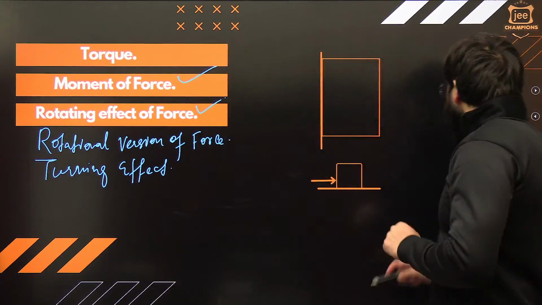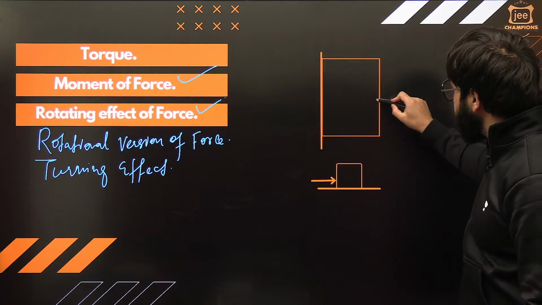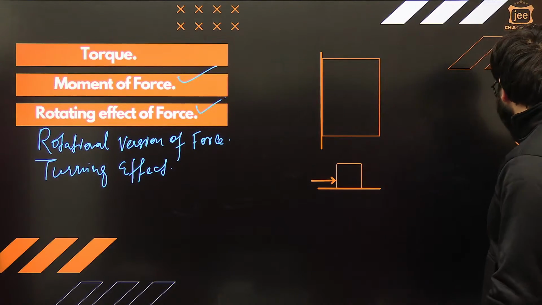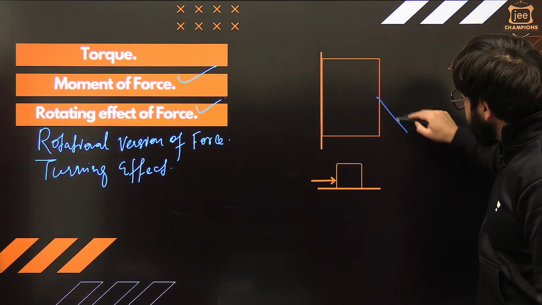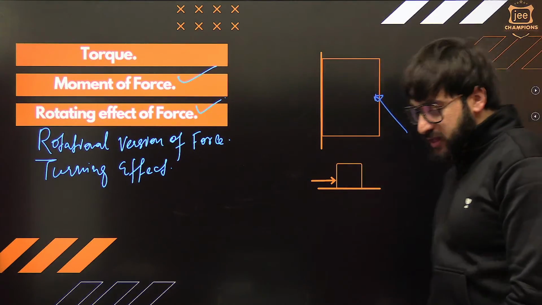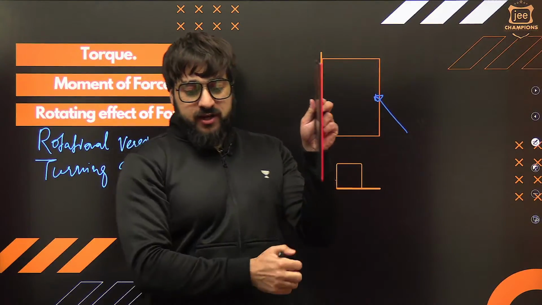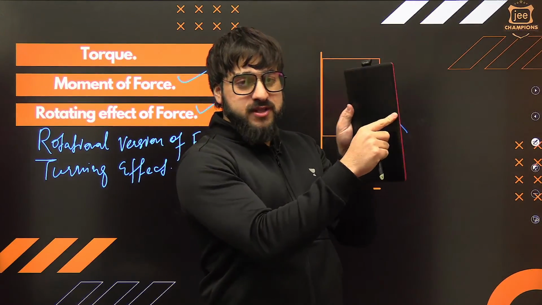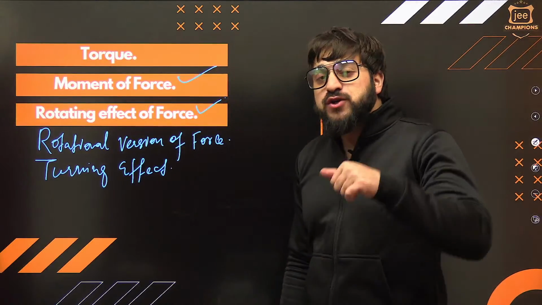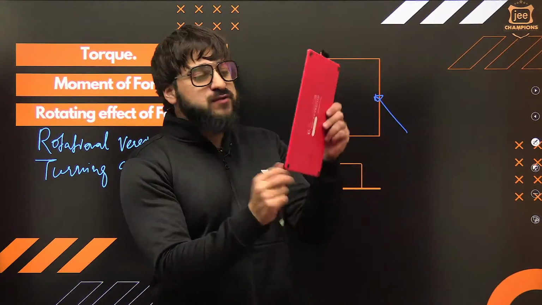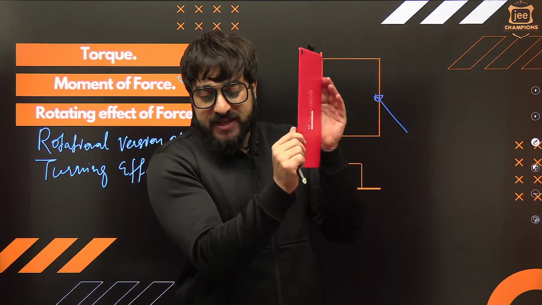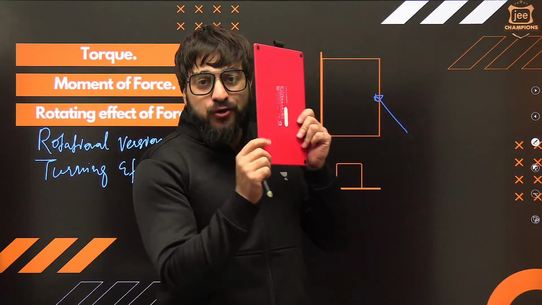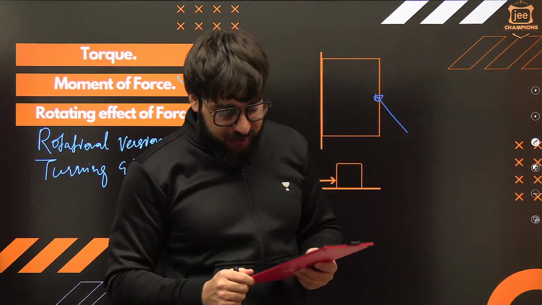Listen to me very carefully. If I am applying some sort of force on this door, something like this, this is the force that I am applying on this door. Now, because of this force, what's going to happen? You'll say, sir, because of this force, the door will rotate. This turning effect, a rotating effect will be produced over here. So the door will rotate. You getting me what I'm trying to say?